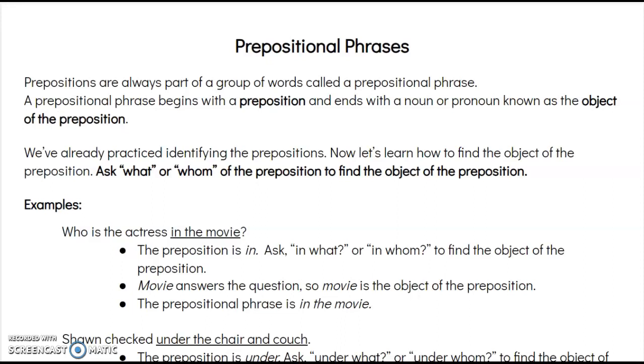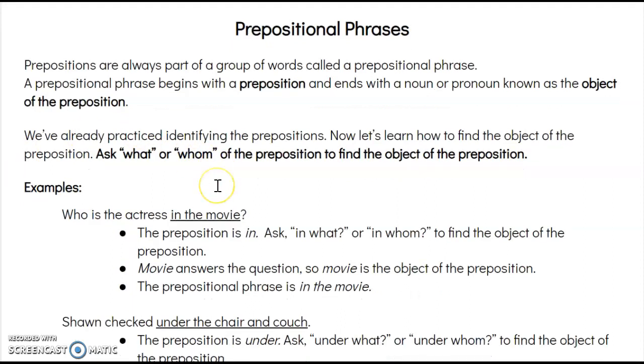In order to find prepositional phrases, you need to be able to identify both things. You need to know where the preposition is, so you know where to start the phrase, and you need to know where the object of the preposition is, so you know where to end the phrase. That's what we're going to work on today. We've already practiced identifying prepositions, so today we're going to look at how to find the object of the preposition. In order to do that, you'll want to ask what or whom of the preposition. So let's look at examples. I think it's always better if we can see examples.